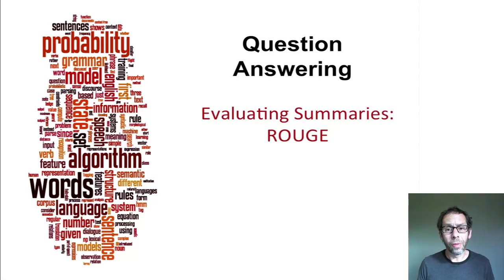We talked earlier about evaluating question answering. If we have the answer to a factoid question, we can simply evaluate it by seeing if the factoid the system returns is the correct factoid. Now, summaries can't be evaluated that way because we can't have a single perfect summary for any document. So we'll introduce a different algorithm called ROUGE.